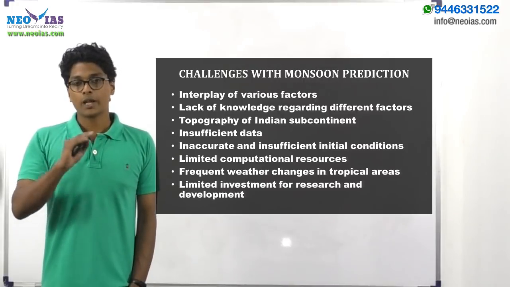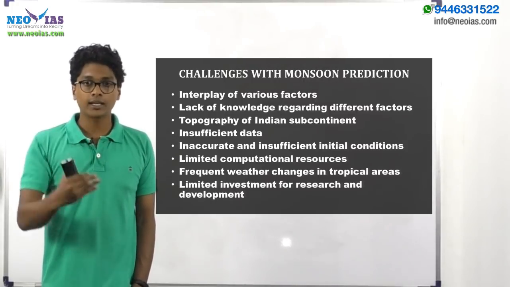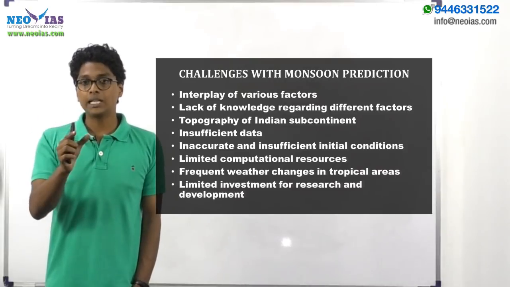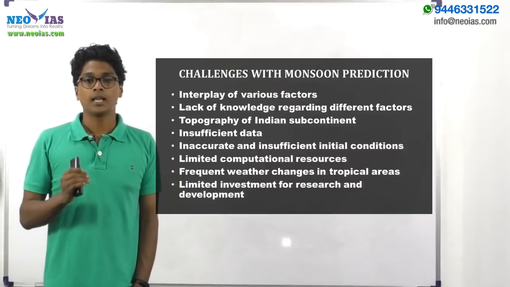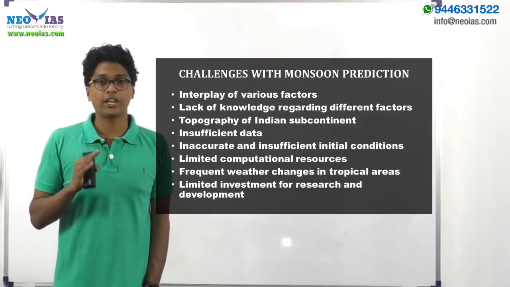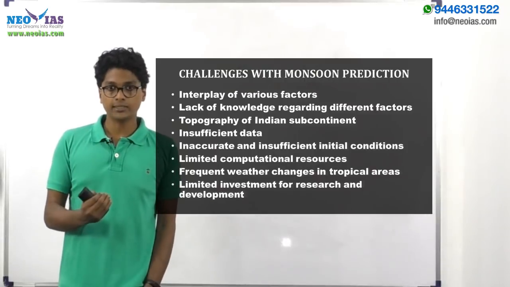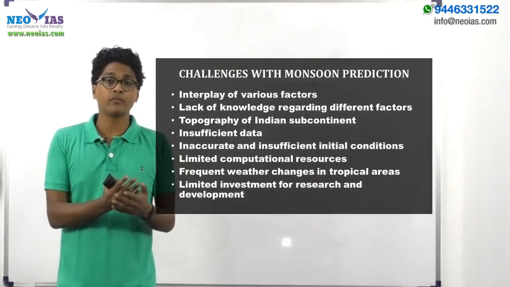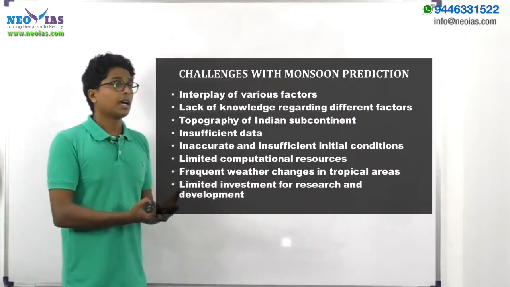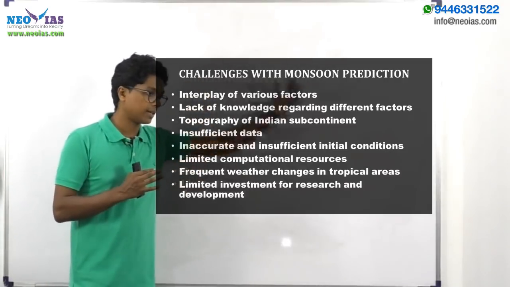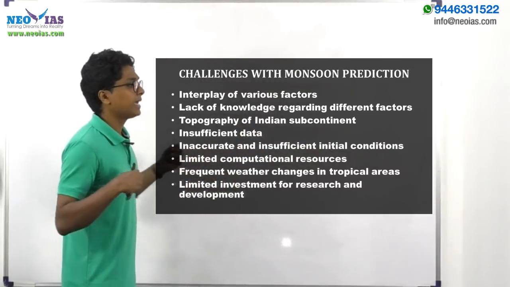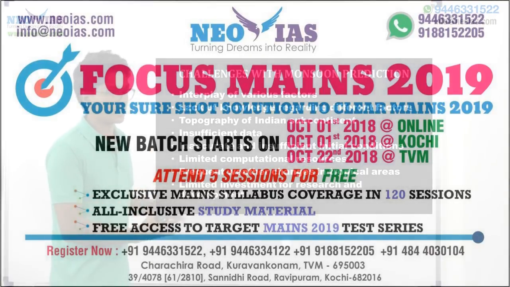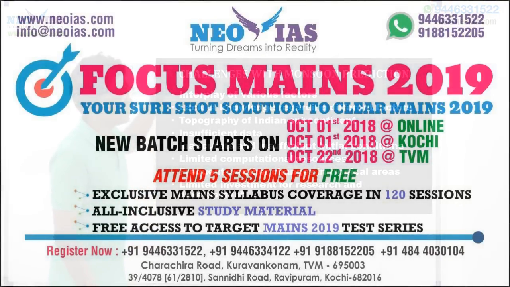it is more accurate is that in the mid latitude and higher latitude regions, the weather conditions don't change frequently. They are more ideal weather conditions, in the sense that they are staying stable. Frequently they are not changing. But in the case of India, since we are a tropical area, there are frequent changes in the conditions. There are frequent changes in temperature, moisture conditions, humidity, all these things change largely. And because of this frequent weather change, it is difficult to predict the Indian monsoon accurately.